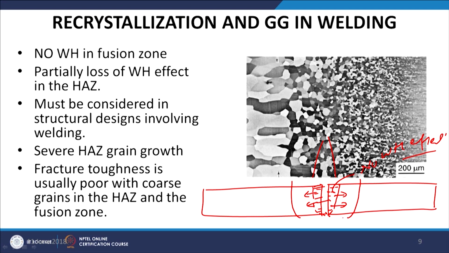In this zone also, due to the rise in temperature of the work hardened metal, the metal will experience recrystallization as well as grain growth, depending upon the amount of heat supplied during the fusion welding process.